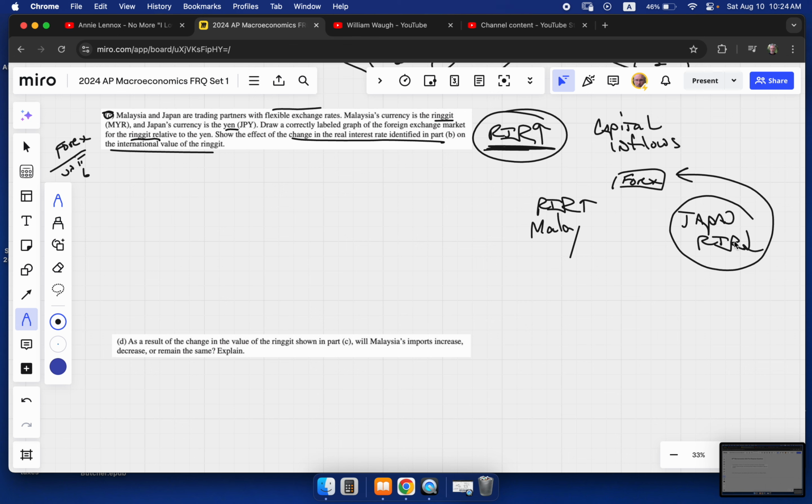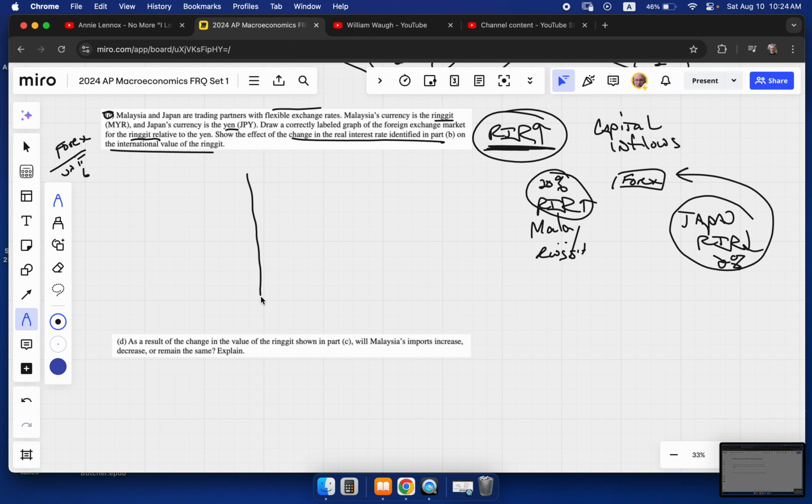So Japanese want this high, let's call it a 20% real interest rate, whereas they have a 2% real interest rate. So their citizens are going to want to take their yen and dump them into the FOREX, and they want to buy Malaysia's ringgit, which is the currency for Malaysia. They want to put their money in Malaysian banks so they can get this high 20% real interest rate.